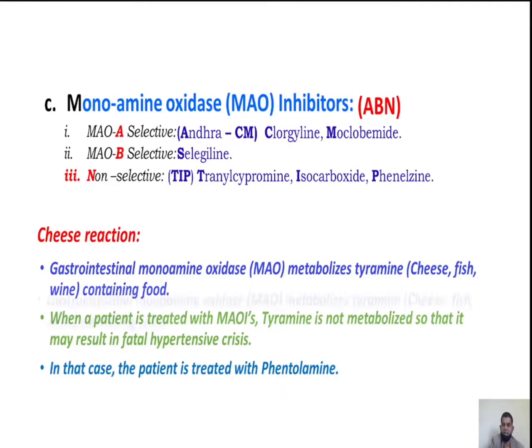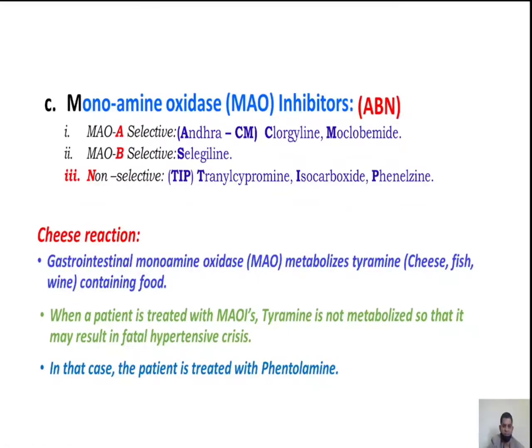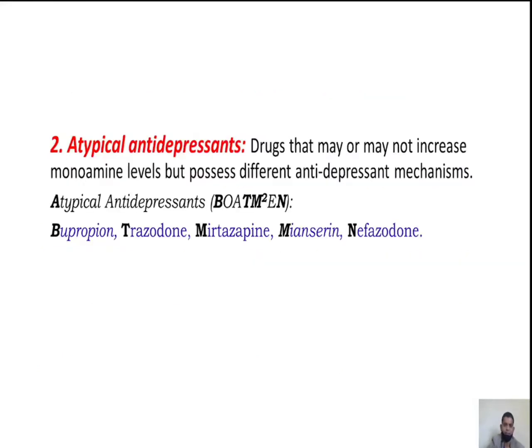Next, coming to the adverse effects of MAO inhibitors. Cheese is rich in tyramine, which is metabolized by the MAO enzyme. When a patient is treated with MAO inhibitors, tyramine is not metabolized, so it may result in fatal hypertensive crisis. In that case, the patient must be treated with alpha blockers like phentolamine.